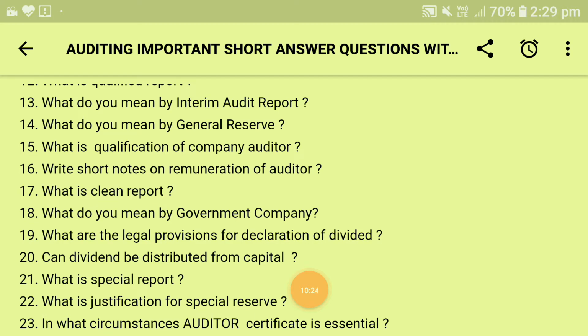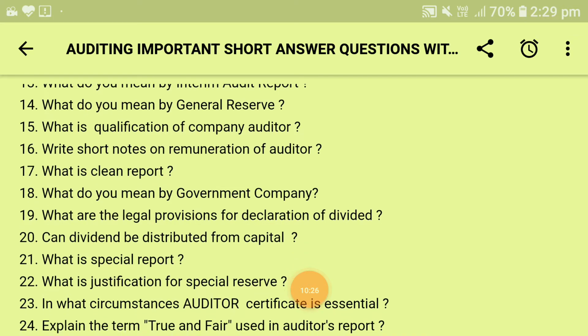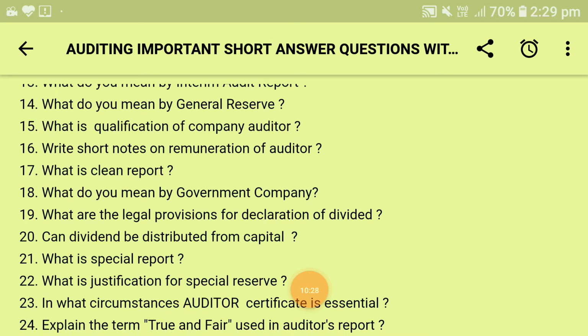Next is, what are the legal provisions for declaration of dividend? The provisions of the Companies Act 2013 regarding the declaration and payment of dividend are as follows. First is meaning of dividend, second, procedures. Third, source of dividends, which comes under section 123. Next is transfers to reserve, section 123. Declaration of dividend out of reserve. Then provisions for depreciation. Next is mode of payment of dividend. Next, deposit of the amount of dividend. Next, dividend declared but remaining unpaid. And next, penalty for non-payment, which comes under section 127.